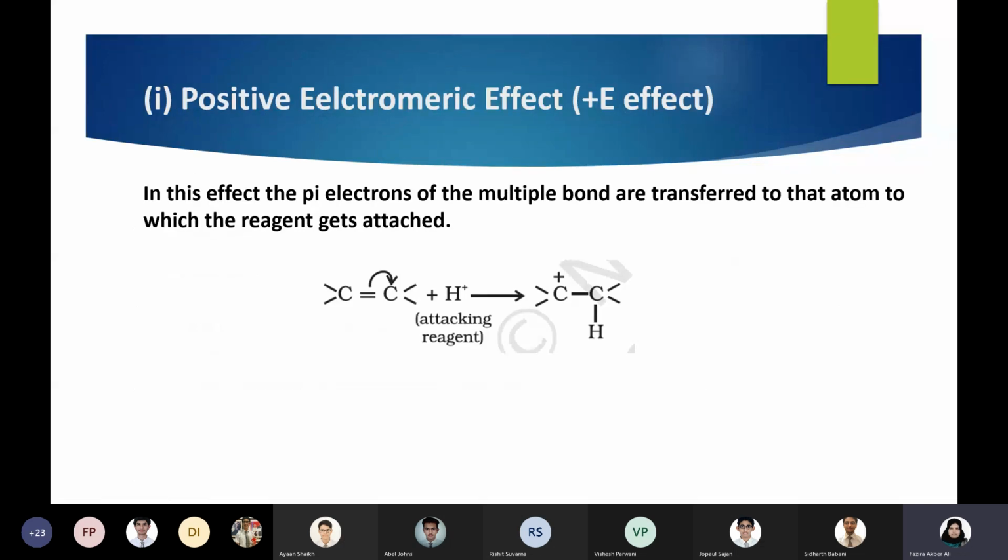So we explained positive and negative electromeric effect, as Siddharth was correctly explaining. In the case of positive electromeric effect, the electron transfer happens on which carbon? On the same carbon atom the reagent is attacking. Both are happening on the same carbon. The electron transfer is happening and the reagent is also attacking on the same carbon. This is when you have positive reagents or electrophiles.